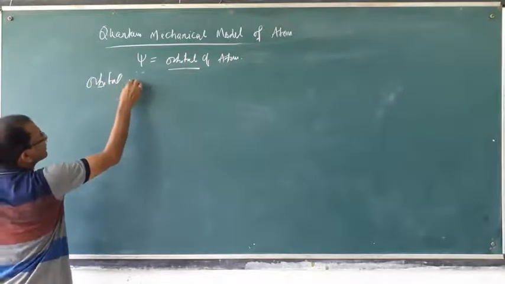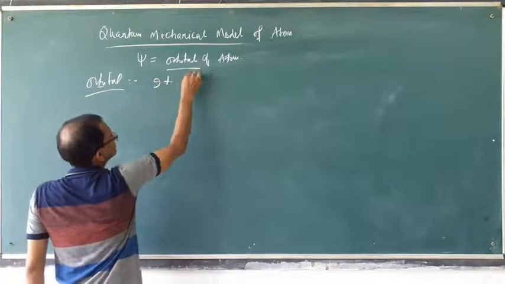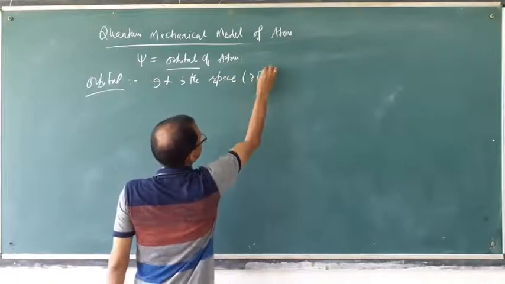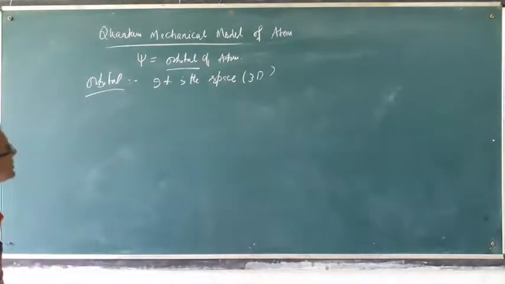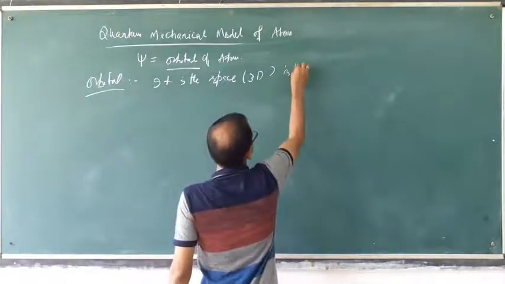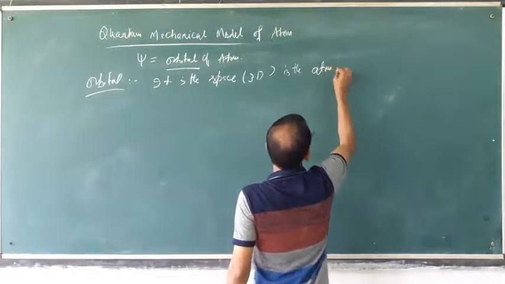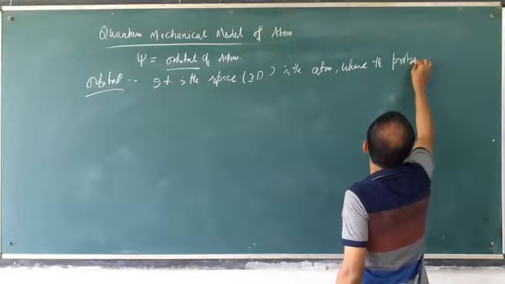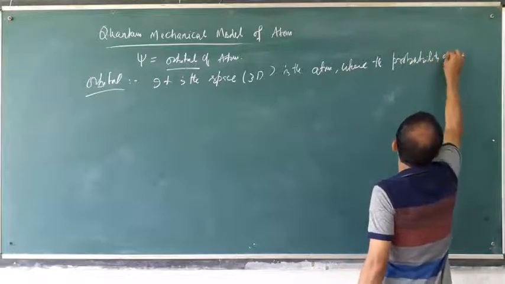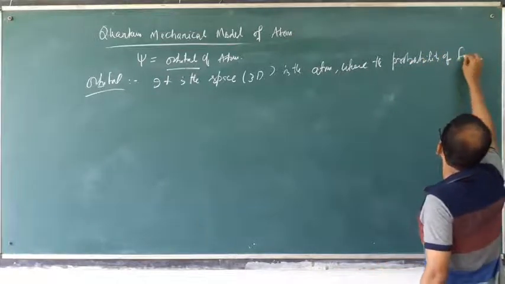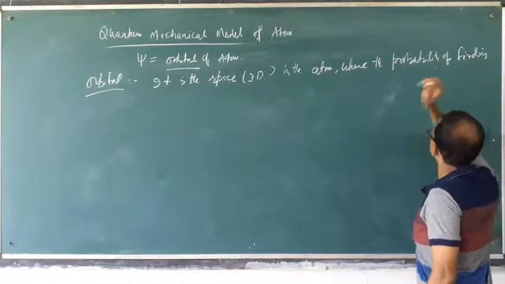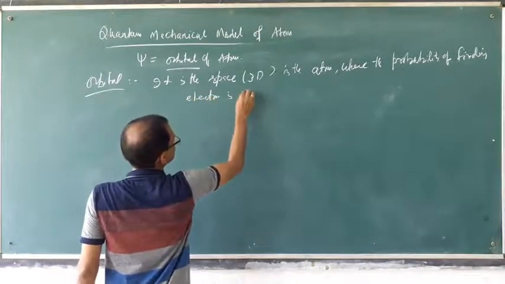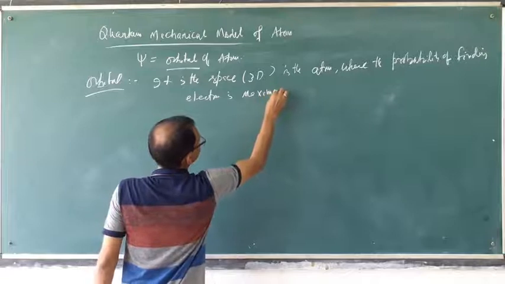What is an orbital? It is the space, meaning 3D space. It is the space in the atom where the probability of finding the electron is maximum. Very important.